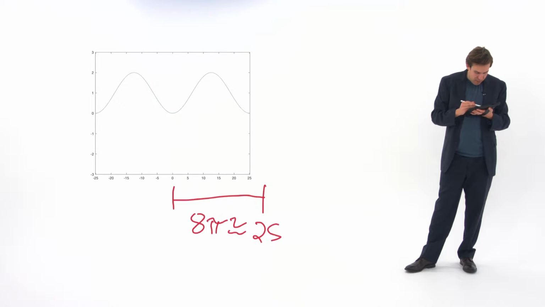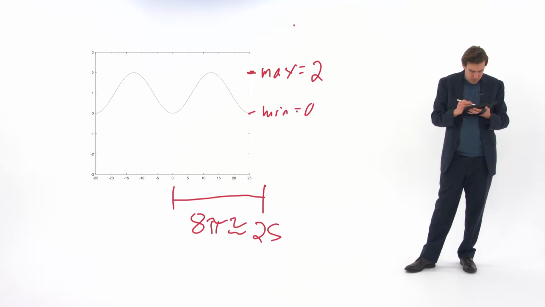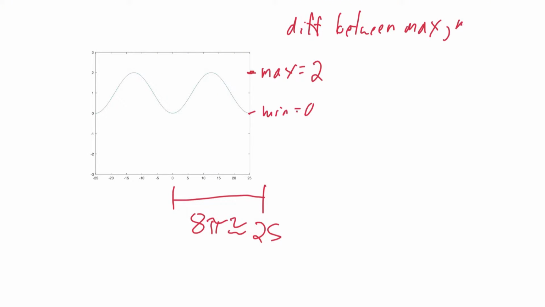How about the maximum value? Well, the max is equal to 2, and the min is equal to 0. So the difference between max and min is 2, which is what it normally is if a was equal to 1. So I'm not going to have to multiply by a number other than 1 or -1 for a.